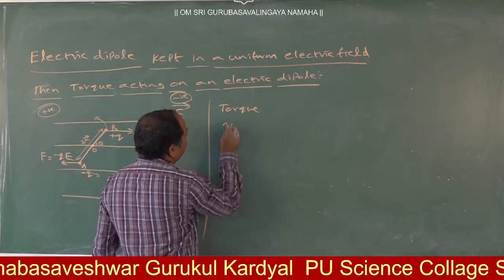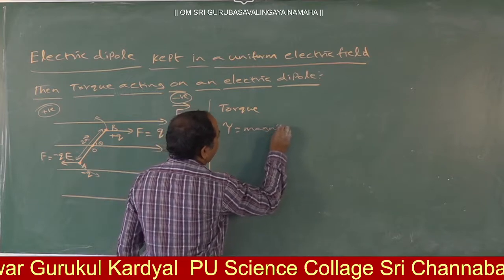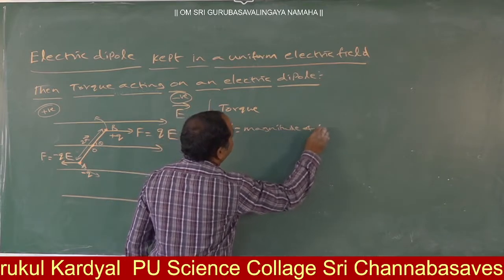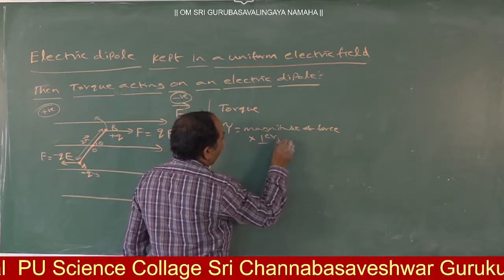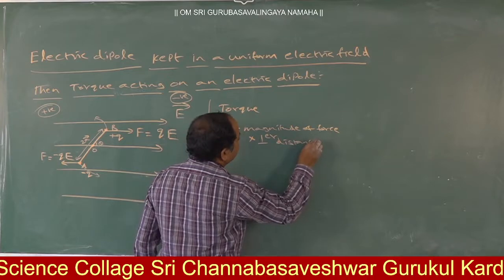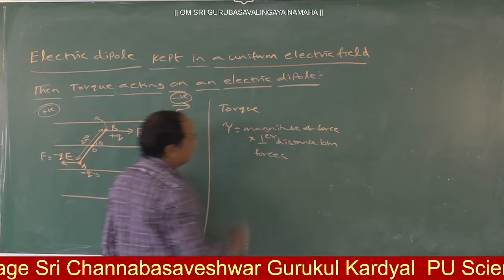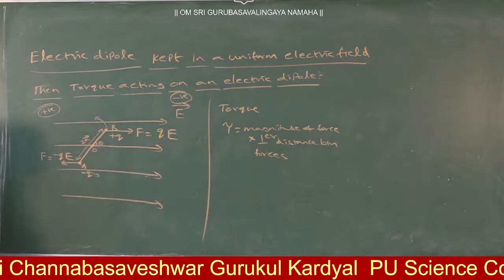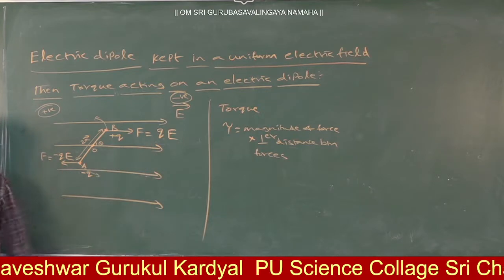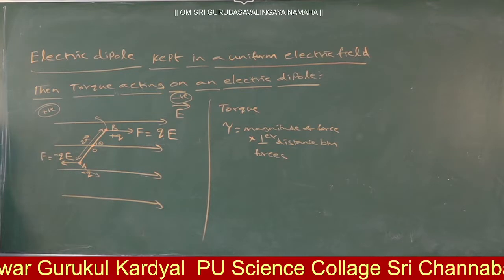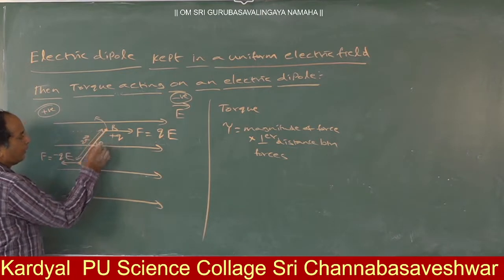So here we may write the torque tau is equal to the magnitude of force into the perpendicular distance between forces. What is the magnitude of force? Q into E. So we should find out the perpendicular distance between forces.